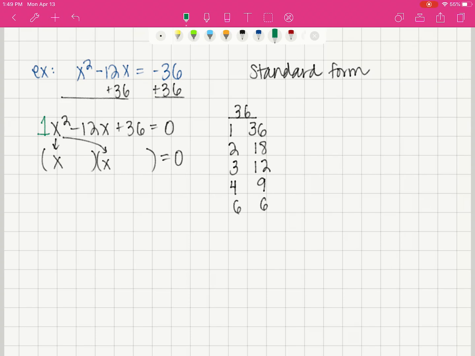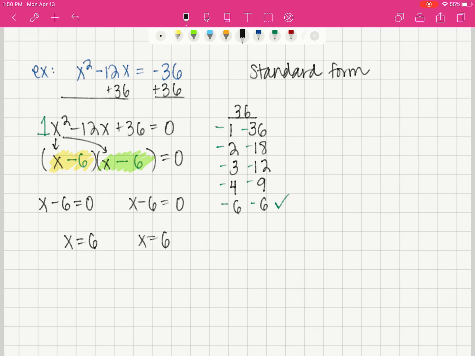Well, multiplying to be a positive, but adding to be a negative, that means I'm going to have two negatives, right? They're both going to be negatives. So which pair multiplies to be positive 36, yet adds to be negative 12? Well, that's going to be this one right here. So we'll have x minus 6 and x minus 6. Sounds like I just repeated myself. Well, that's because I did. x minus 6 equals 0 and x minus 6 equals 0 gives you x equals 6, x equals 6.